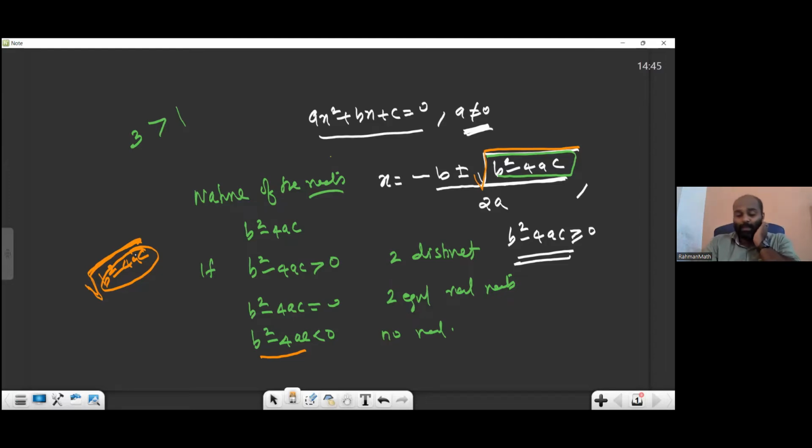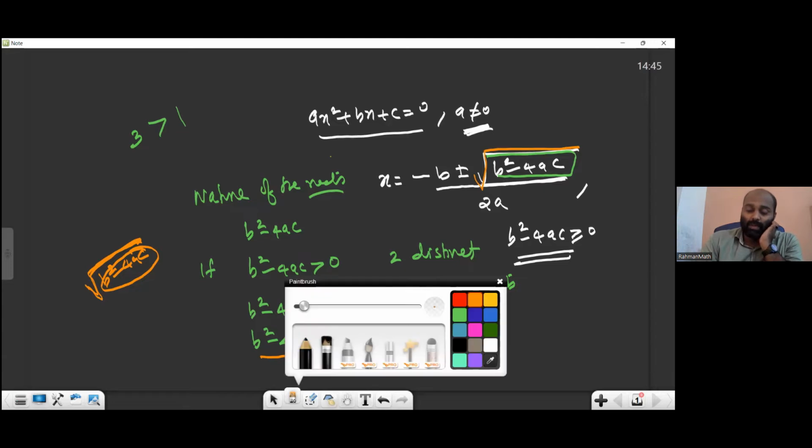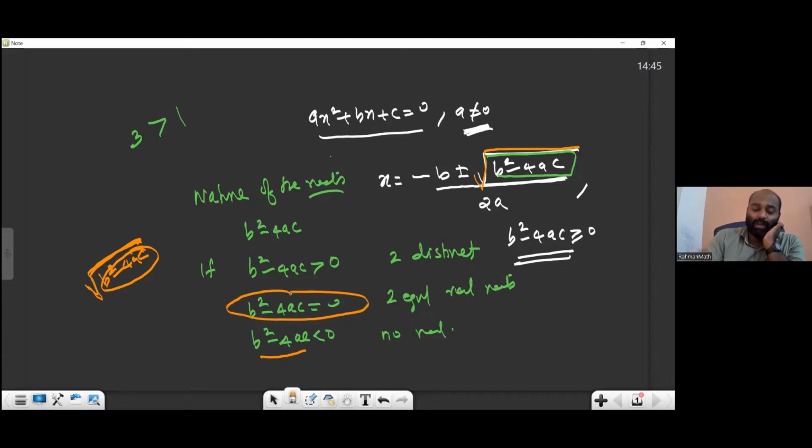Now, I think you wrote these 3 points. Try to understand, this is very important. There is a 90% chance that a question will be asked from this, and here even 10%, only 1 or 2 question chances, but that is also a little bit advanced. Anyway, I'm not telling 90, I increase it to 95. Here very less chance, but they will ask the nature, whether a root is there or not. What is the nature? If a root is there, how many? Is a root there or not? Like that the question will come.